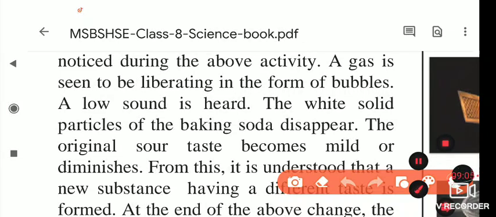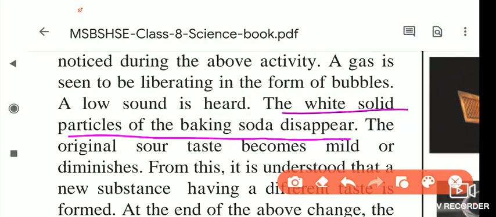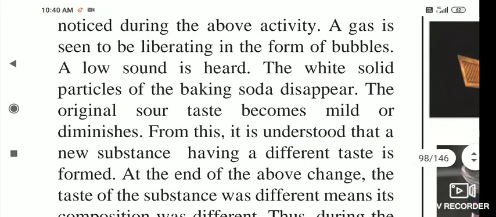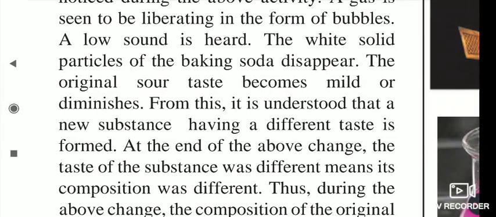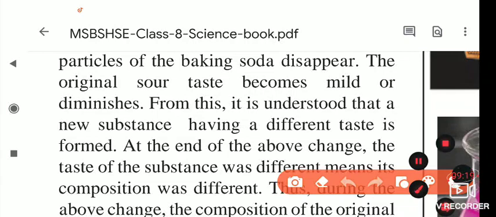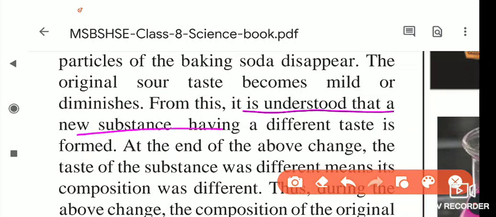The white solid particles of baking soda disappear, meaning they dissolve. Then the original sour taste becomes mild or diminished, depending upon how much baking soda you add to the lemon juice. From this it is understood that a new substance having a different taste is formed.